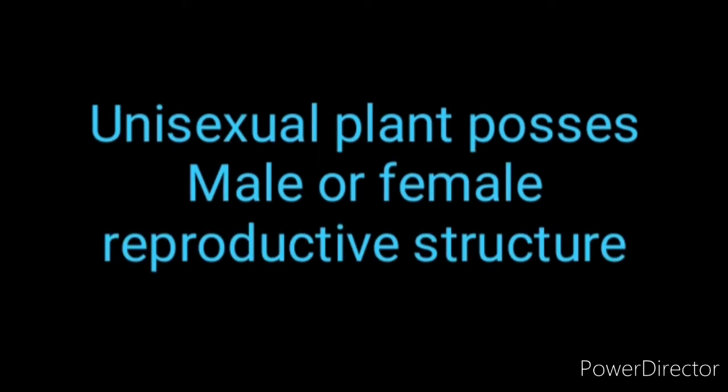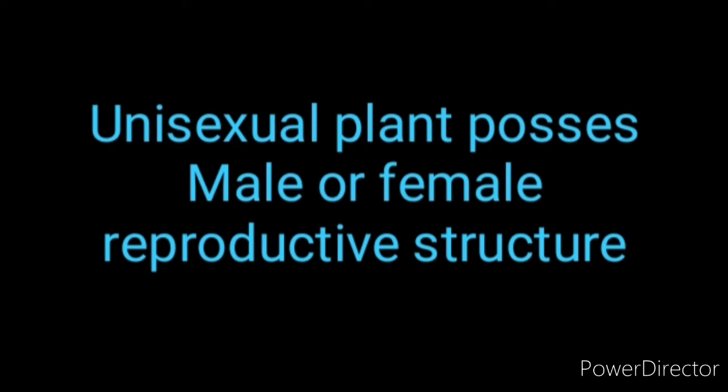Another word is monoecious. Mono means one. Male and female reproductive structures are present in the same plant, so it is called the bisexual condition, homothallic condition, or monoecious condition. Similarly, in different plants.